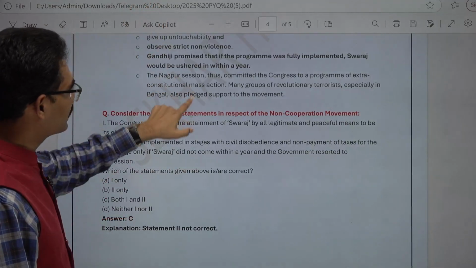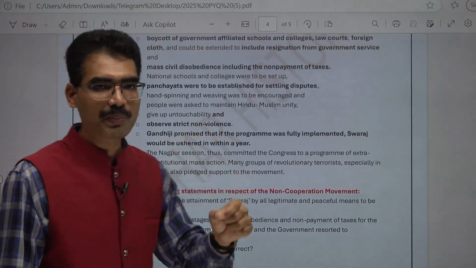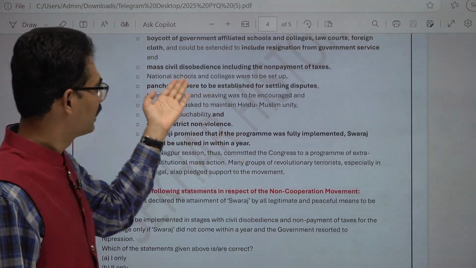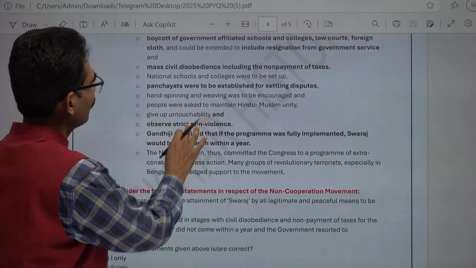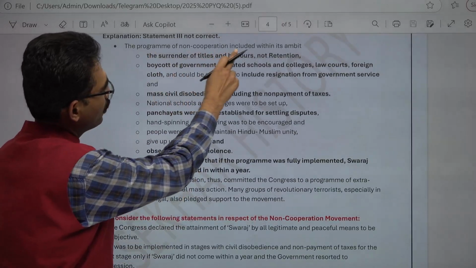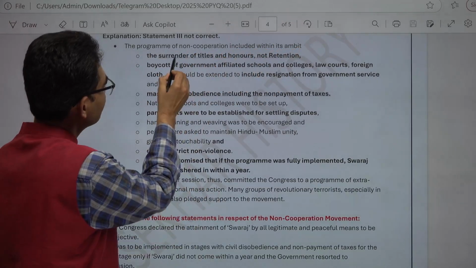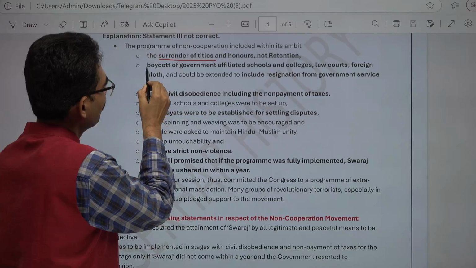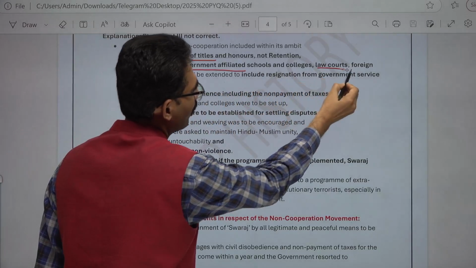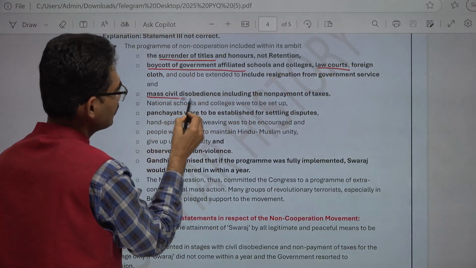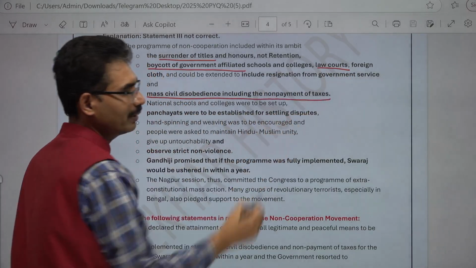This is exactly what is given in Bipin Chandra. If you read Bipin Chandra, this is exactly what is given. The program of non-cooperation included within its ambit surrender of titles, boycott of government-affiliated schools, colleges and law courts, and mass civil disobedience, including the non-payment of taxes.